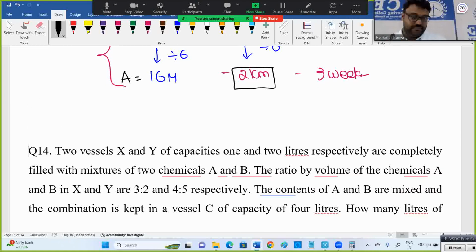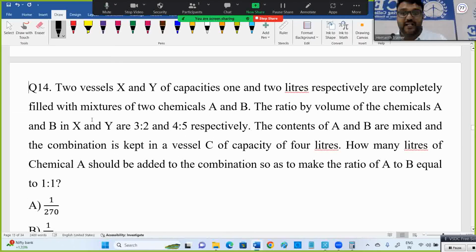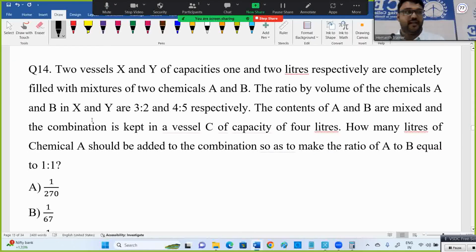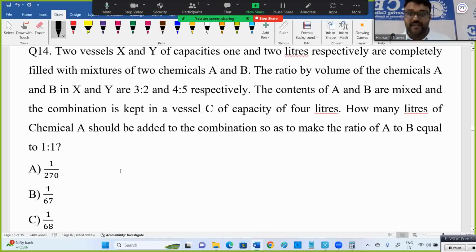So we'll use that. Now see this 14th question. Mixtures and alligations, we can note. One question like this, and don't worry on seeing this question, don't panic. It's an easy one only. Don't panic on seeing the questions. So, mixtures and alligations.